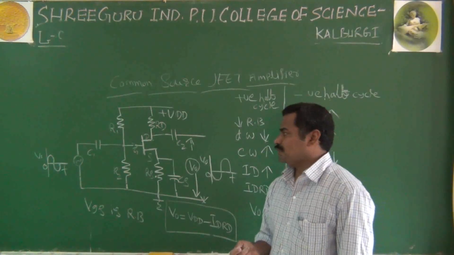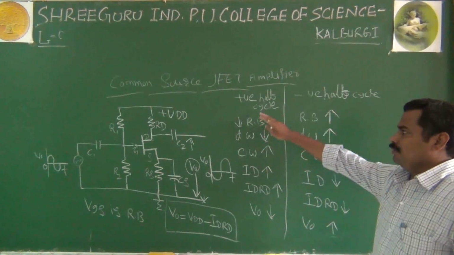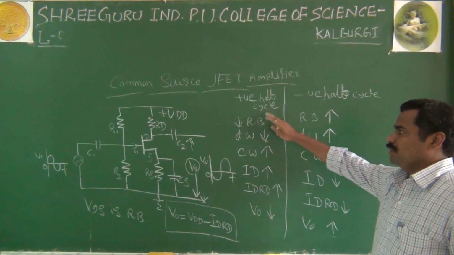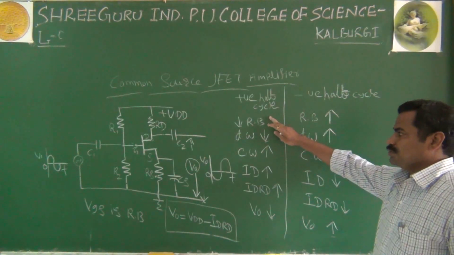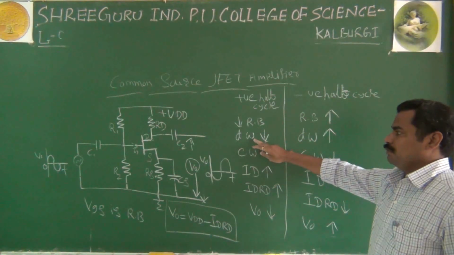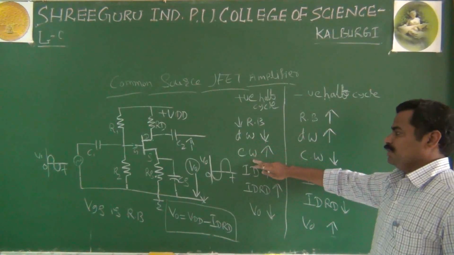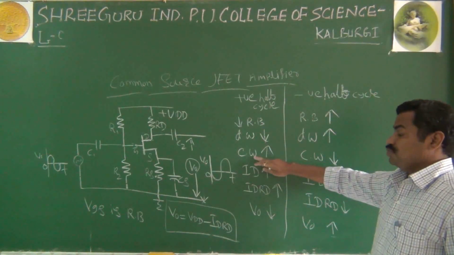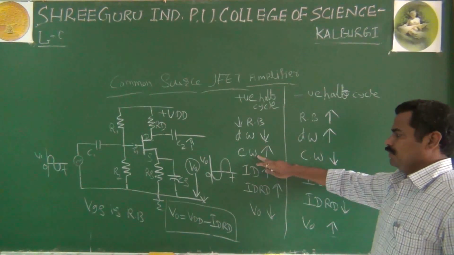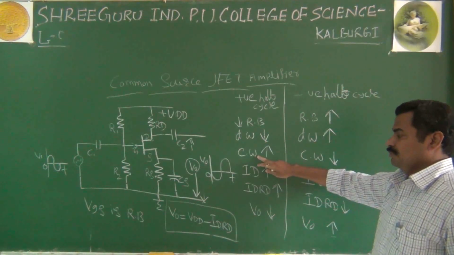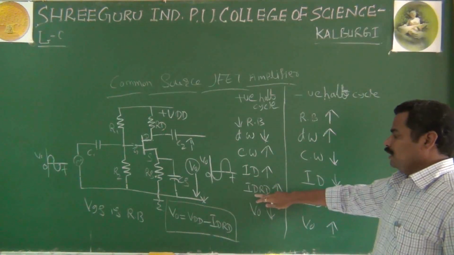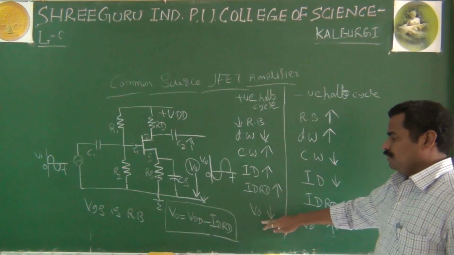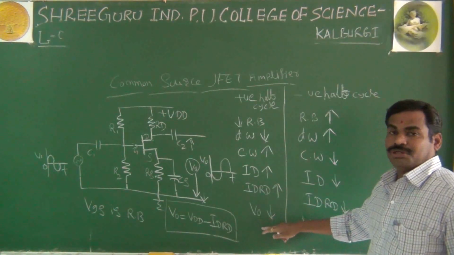Because of the positive half cycle, what happens? The positive half cycle opposes the reverse bias, so the reverse bias reduces and the width of the depletion layer reduces. At the same time the channel width increases, and then ID, the drain current, increases, and ID times RD also increases. Finally, according to the equation, the output voltage decreases.